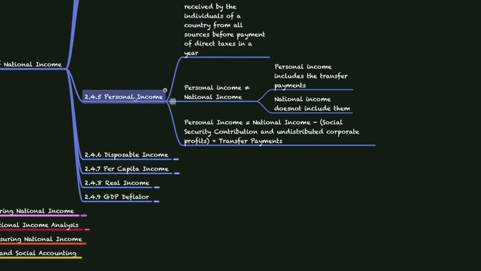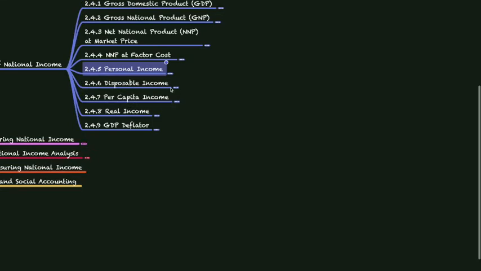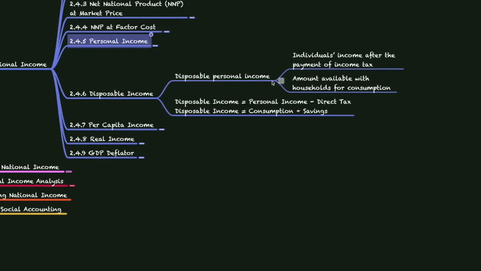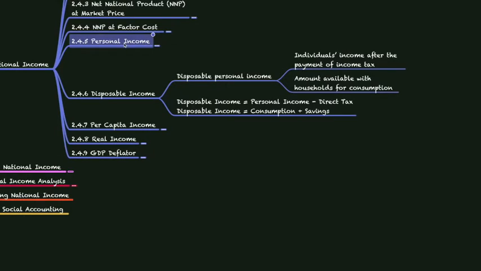Next is disposable income. Disposable personal income is the individual's income after the payment of income tax. So what we are doing is, from this personal income we are deducting the total taxes that need to be paid back to the government. So the final value that he will get is the disposable income available with the households for consumption and also for savings.